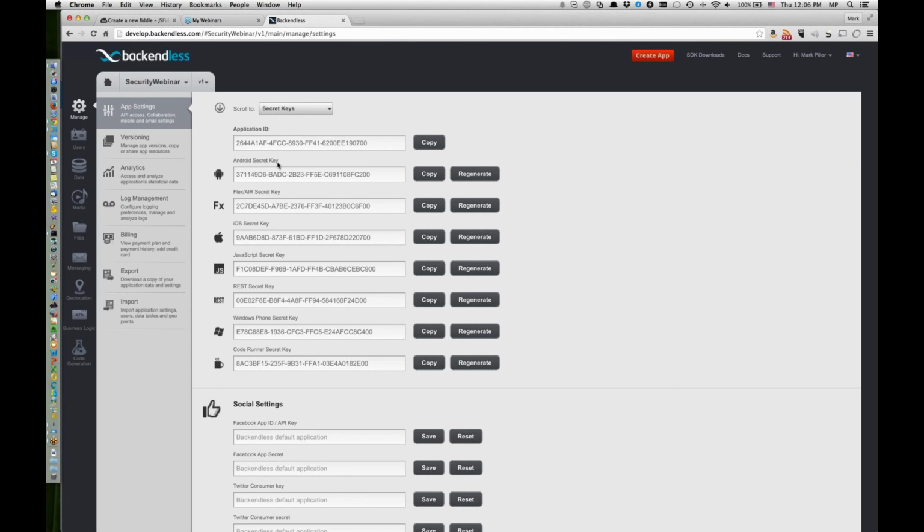There's also a bunch of various IDs that we call secret key, although a proper term would be API key, because it is not so much secret. If you're building an application with JavaScript, it's going to be wide open, and it is not intended to be completely secret. So this is not proper terminology, and more than likely we'll be changing them to API keys. Whenever you use the API calls, whenever you communicate with Backendless, these IDs are absolutely mandatory.